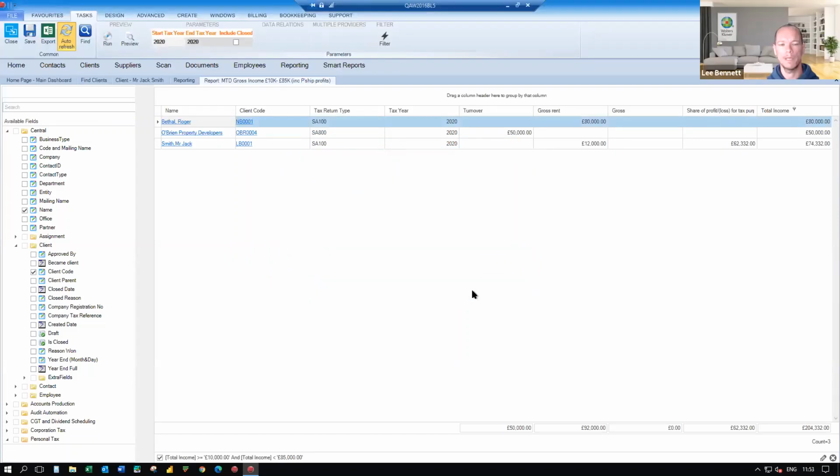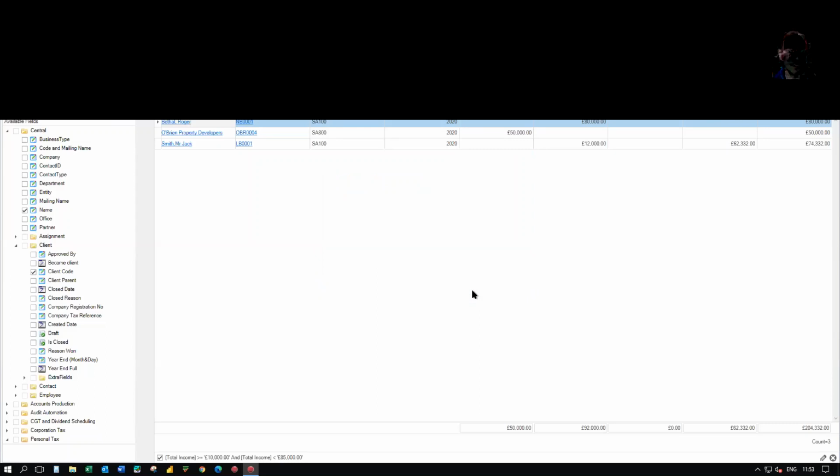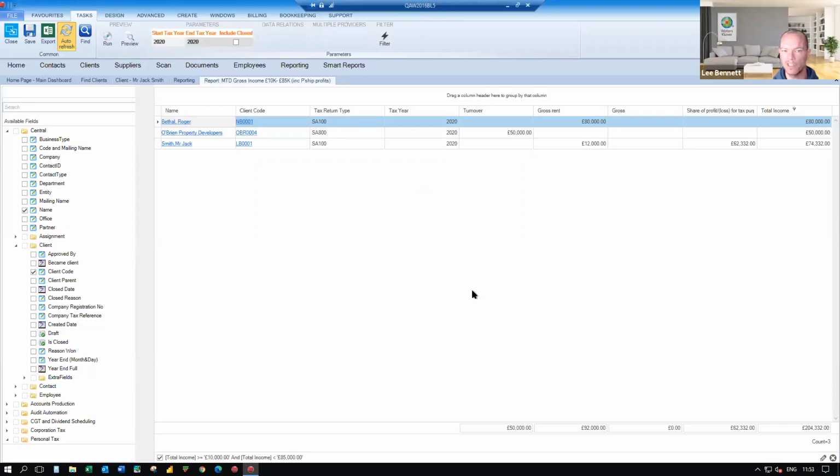Obviously, you are free to make any amendments to this. You might want to add in the field or the filter that allows you then to show what solution they're using for MTD at the moment, Xero or QuickBooks or Twinfield or Sage or whatever it happens to be, for the purposes of identifying your clients that you may want to give a different message to.